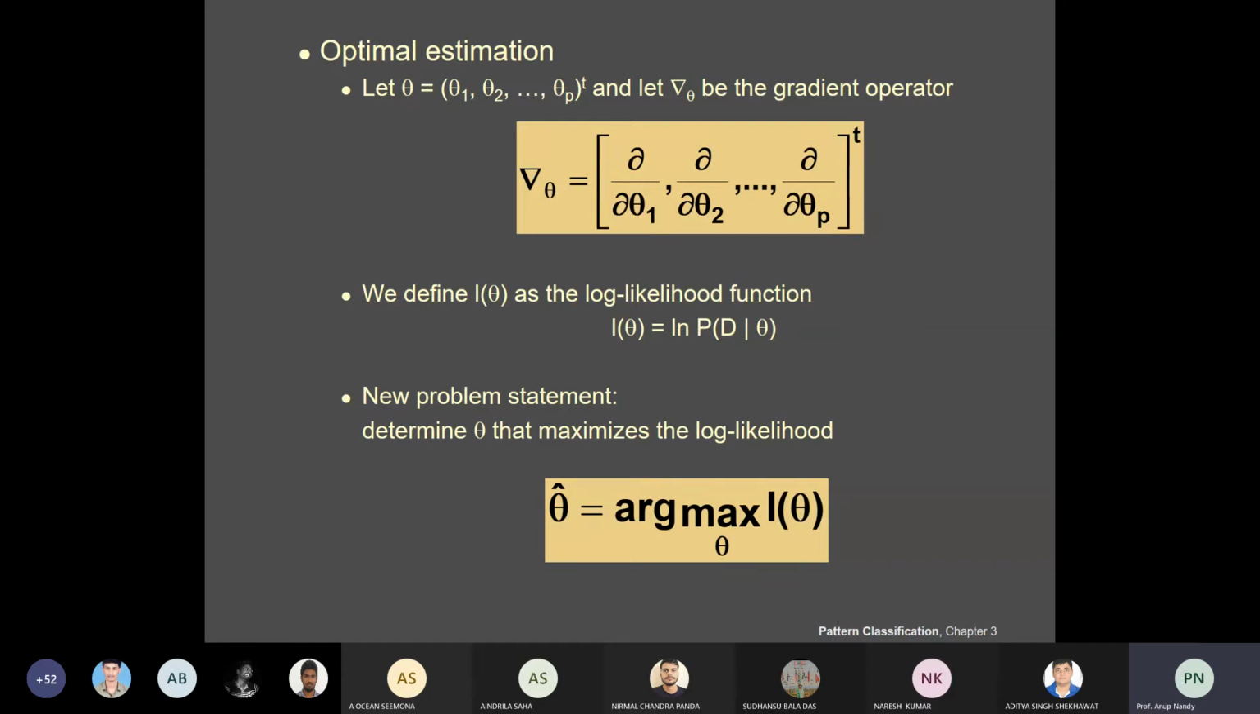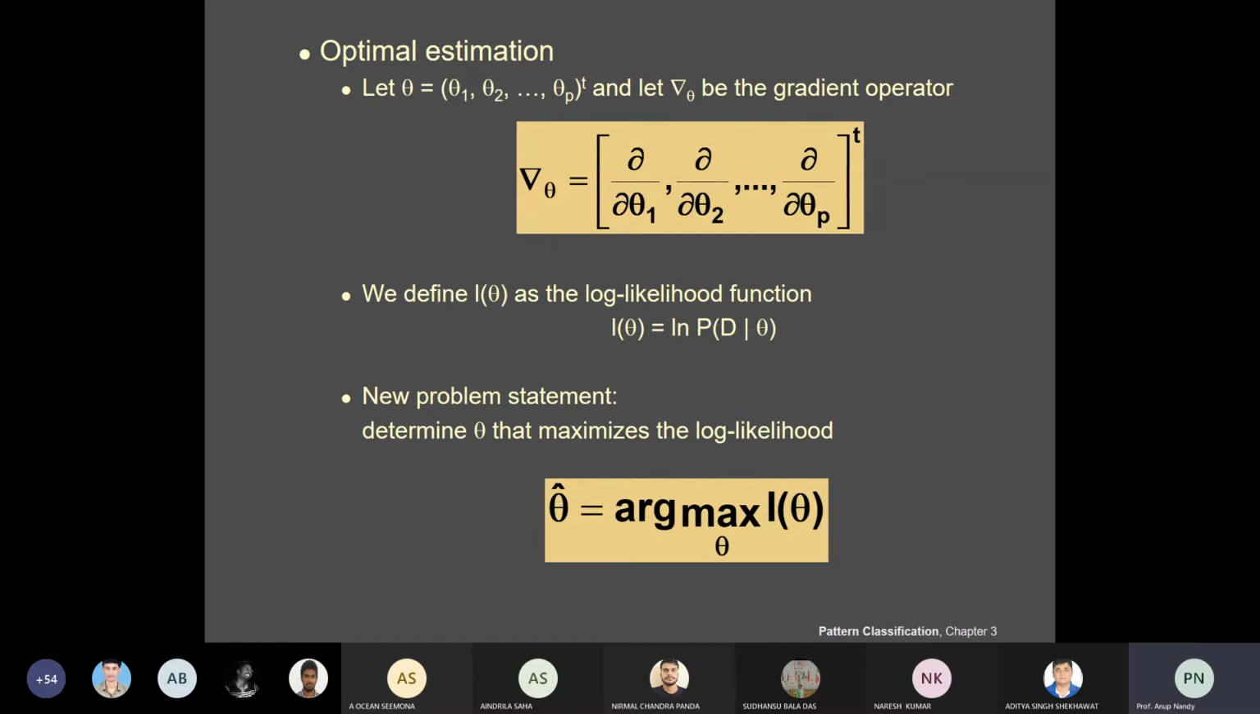Now, as the function is differentiable, as I already told you, you need to compute the first order derivative and set it equal to 0. Grad theta is equal to the partial derivatives del theta 1, del theta 2, till del theta p, transposed. If you write it as a column vector, then you write all the entries in the column.